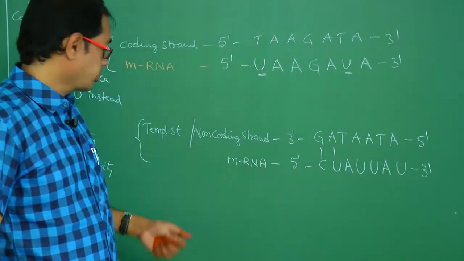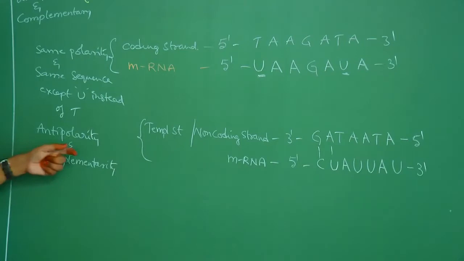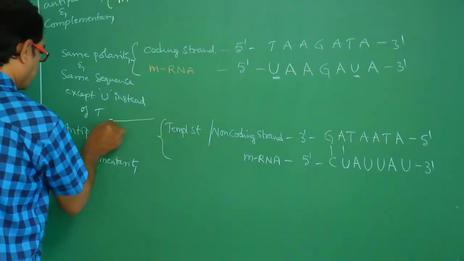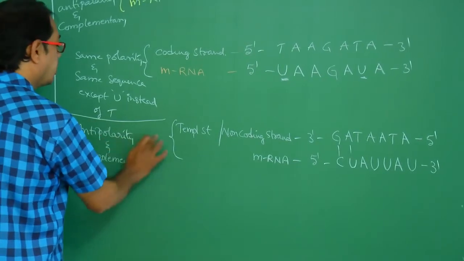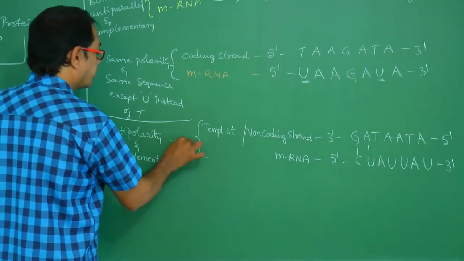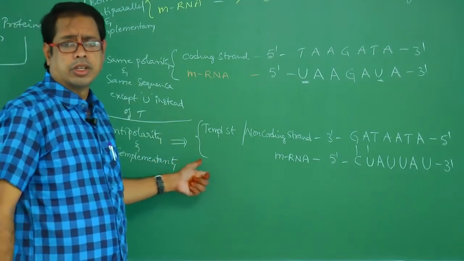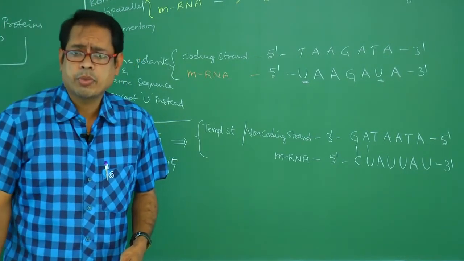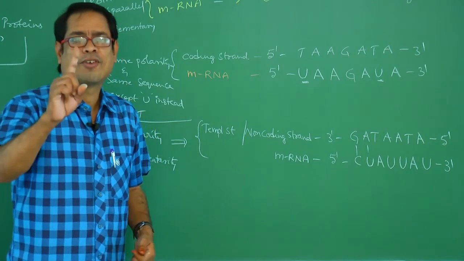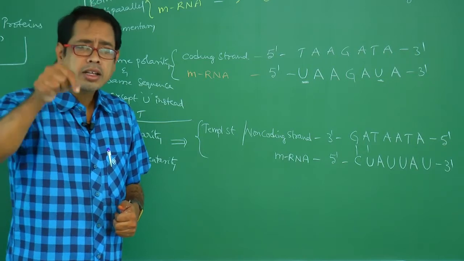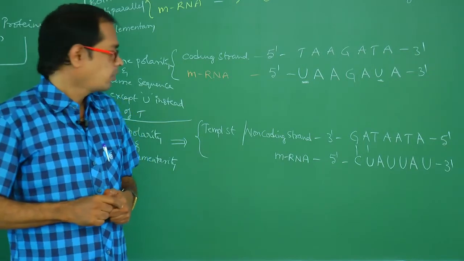Okay, this is the pairing. So what is the relation between these two? Antipolarity and complementary. So how many strands act as template in transcription? Only one strand, and that too a part of one strand.